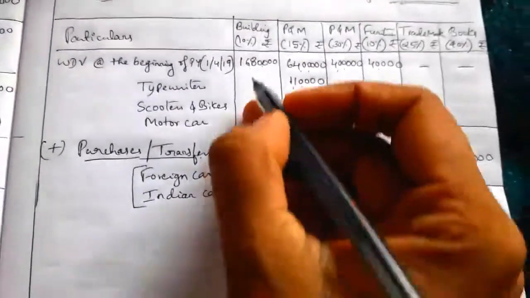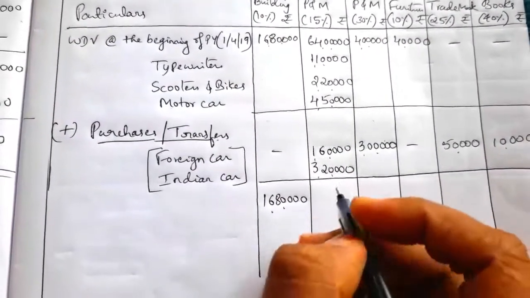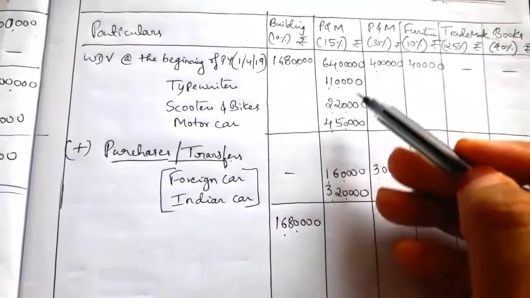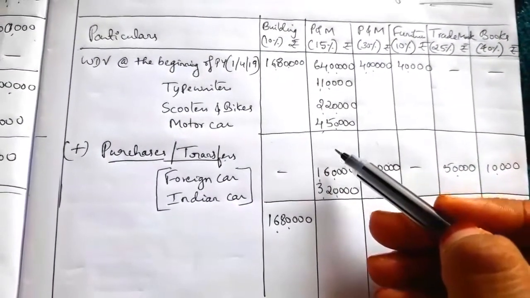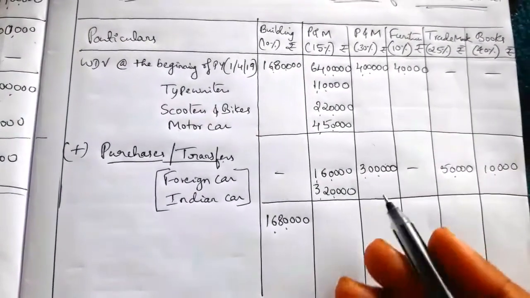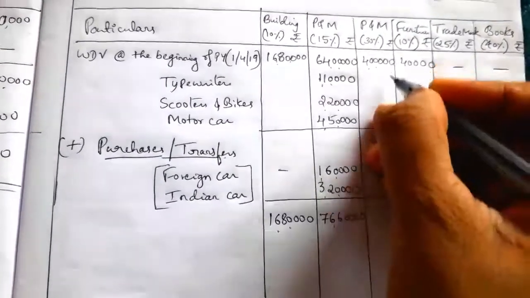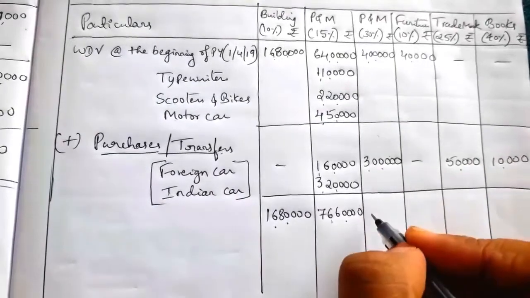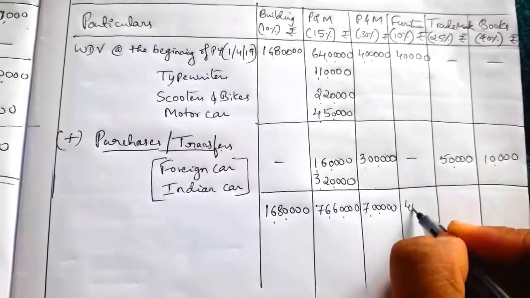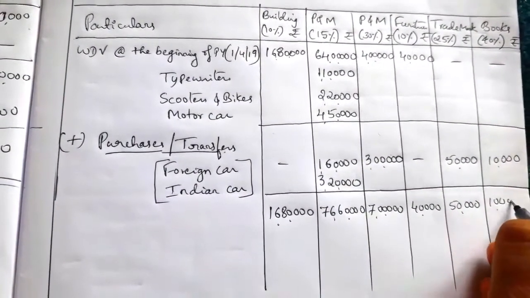Next, to total it, building is as it is, 16,80,000. Next, plant and machinery total: 64 lakh plus 1,10,000 plus 2,20,000 plus 4,50,000 plus 1,60,000 plus 3,20,000 is equal to 76,60,000. Next, 4 lakh plus 3 lakh equals 7 lakh. Then 40,000 as it is, 50,000 as it is, 10,000 also as it is.